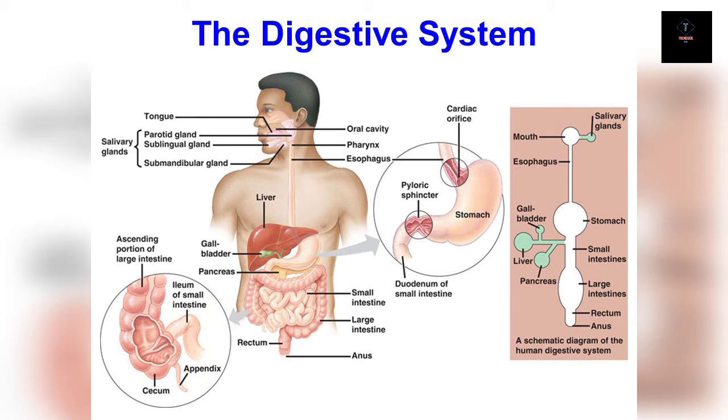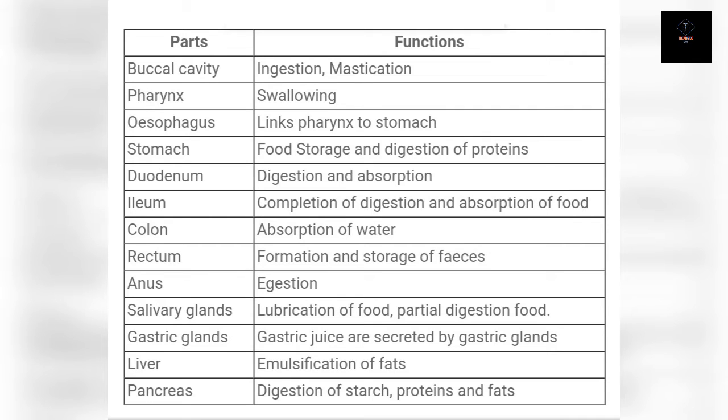So you can see that here I have depicted some pictures. You can see the first one is the oral cavity. Down the oral cavity there is the pharynx, and downward from the pharynx there is the esophagus. The esophagus is just a link, and here you can see the stomach, and you have to learn these by heart. So now we will see what functions these parts perform.